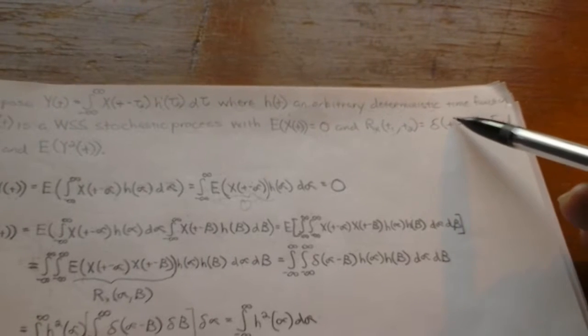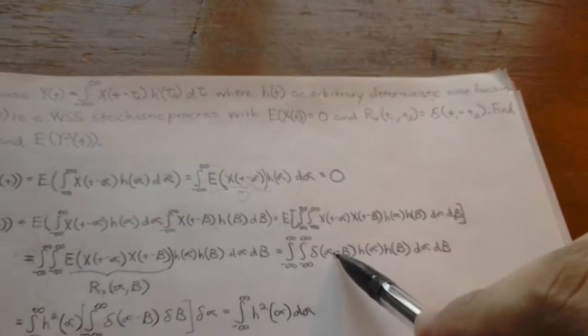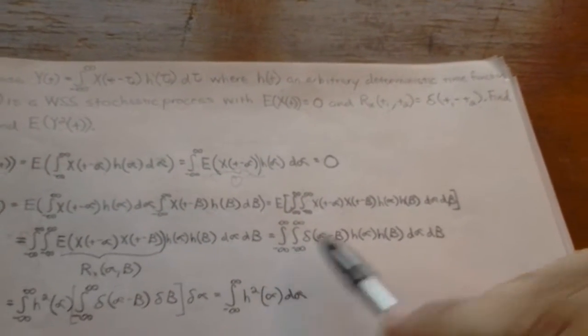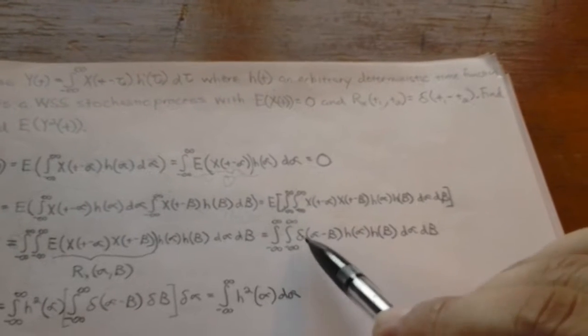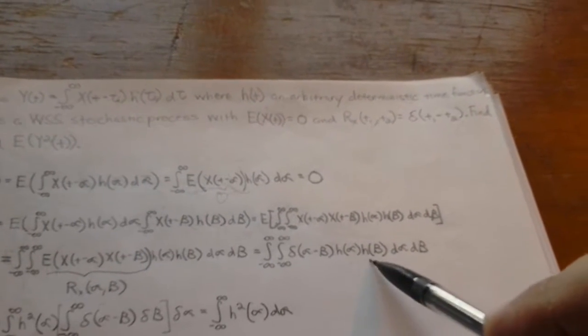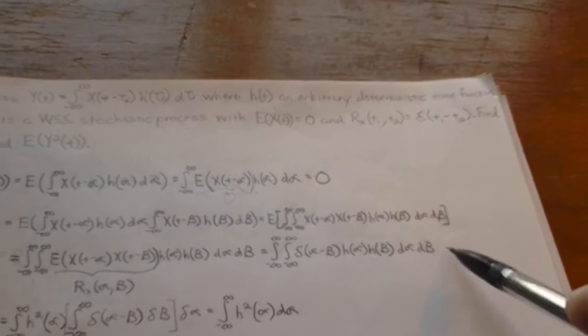This is going to basically be delta of alpha minus beta, which we do right here. All the other terms stay the same. So we have the double integral of delta alpha minus beta, the product of the two deterministic functions, d alpha, d beta.